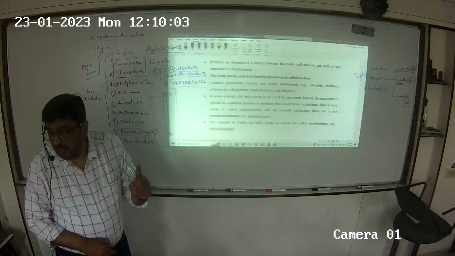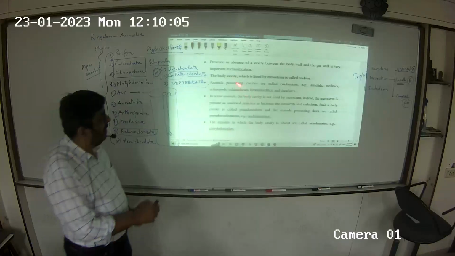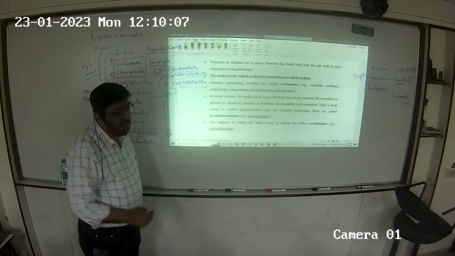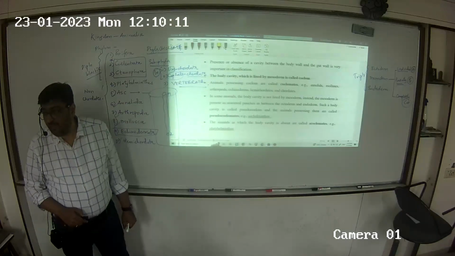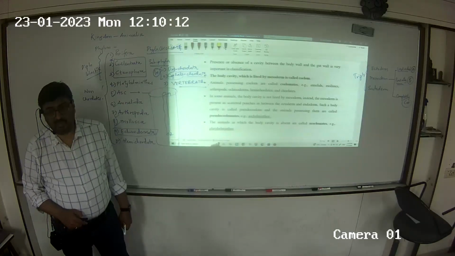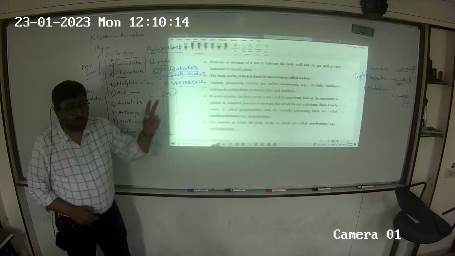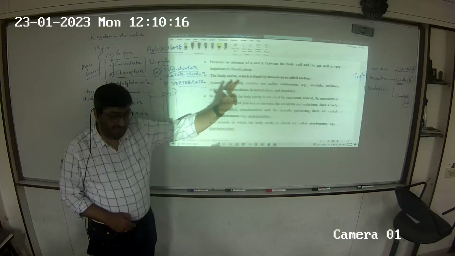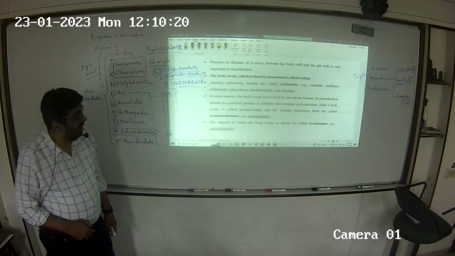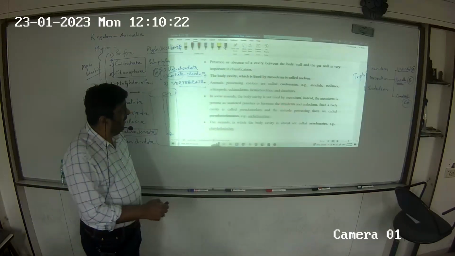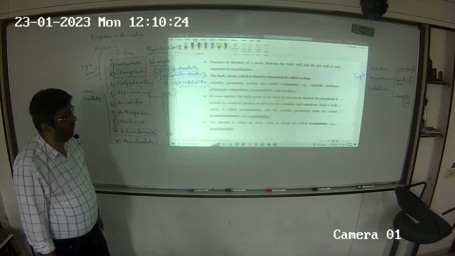This is the first definition. Second, body cavity lined by mesoderm. So in two ways the NCERT has tried to explain what is coelom. So you have coelomates, acoelomates and pseudocoelomates.